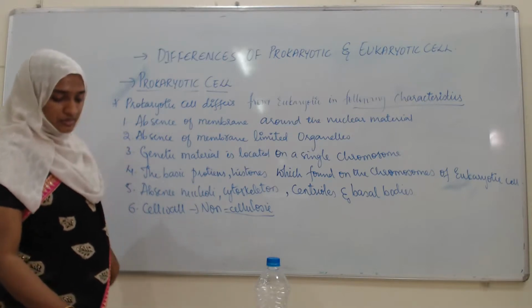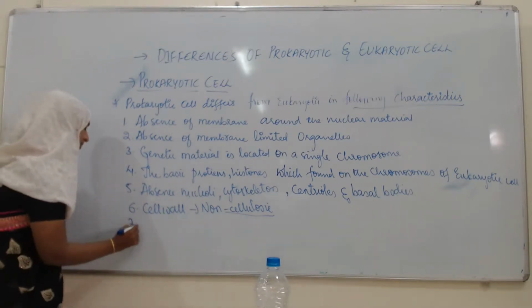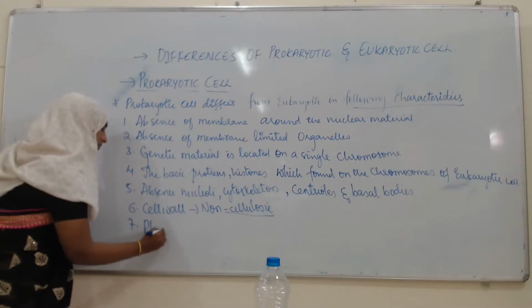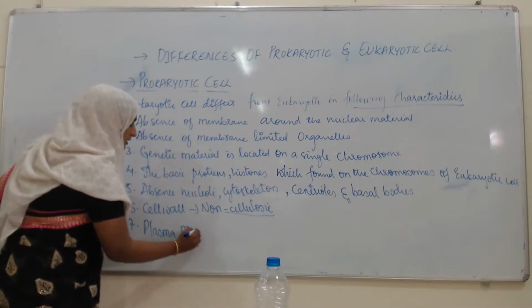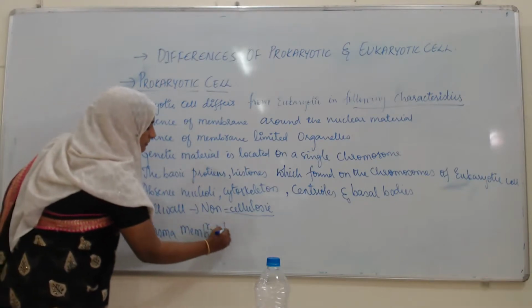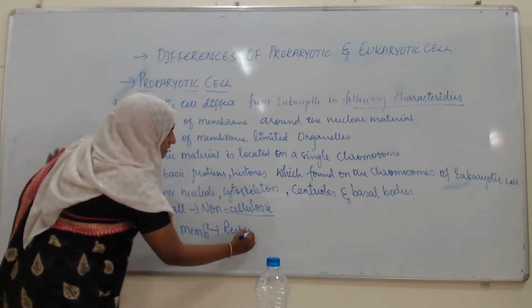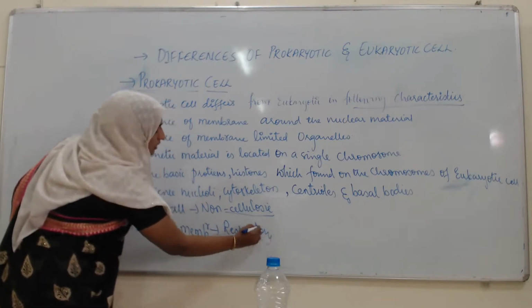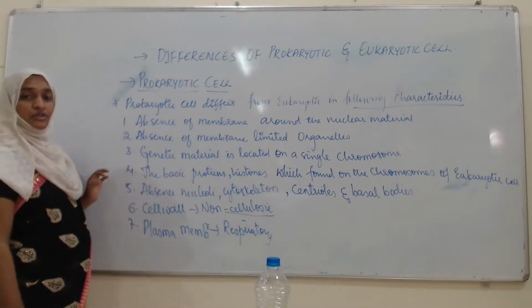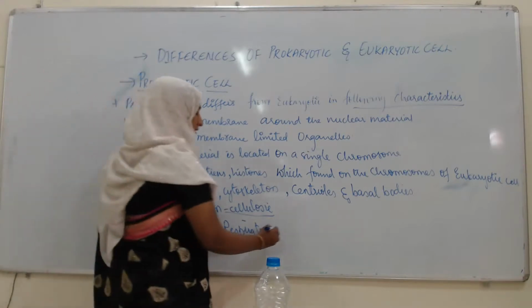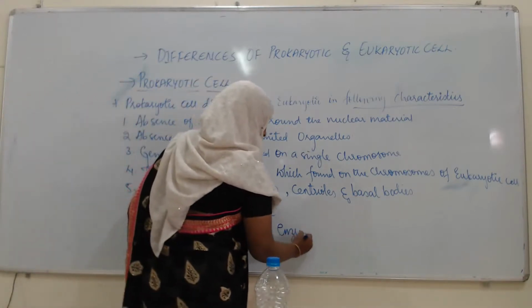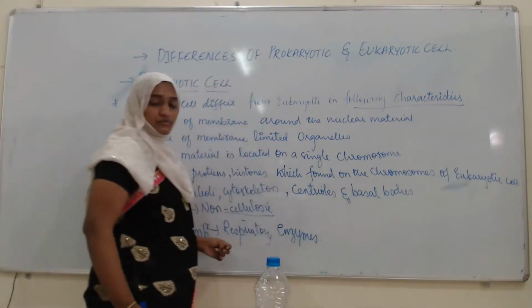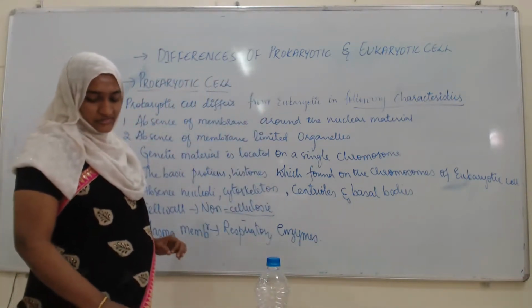The plasma membrane carries respiratory enzymes. In prokaryotes the plasma membrane carries the respiratory enzymes, but you cannot find such respiratory enzymes in the plasma membrane of eukaryotes. This is also an important difference.